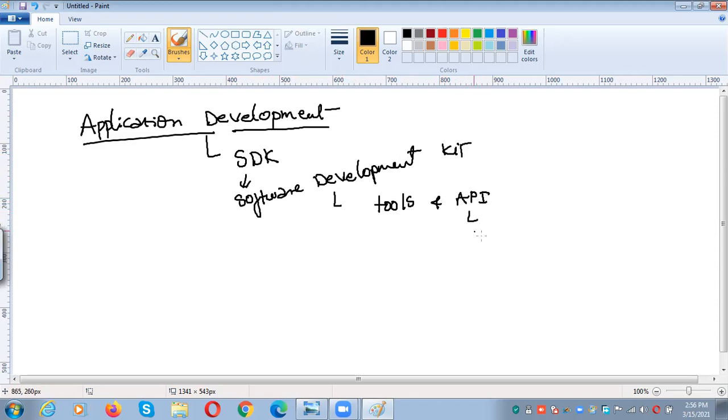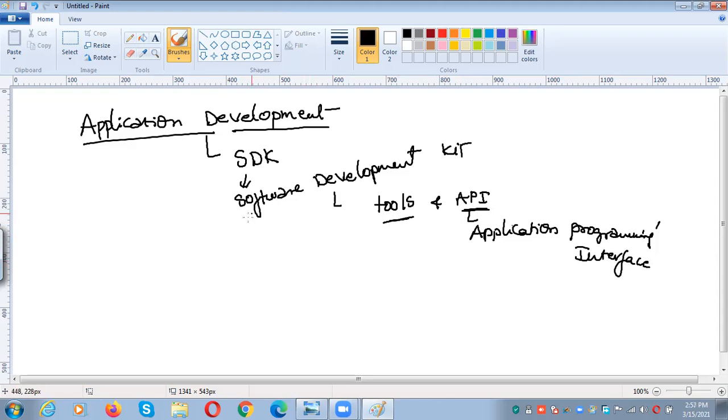What is API? API means application programming interface. By using these tools and APIs, we can develop the applications.